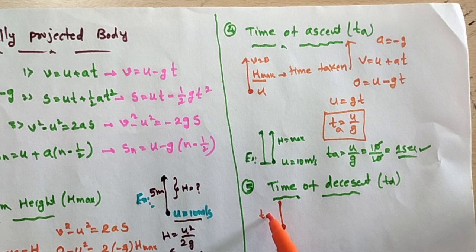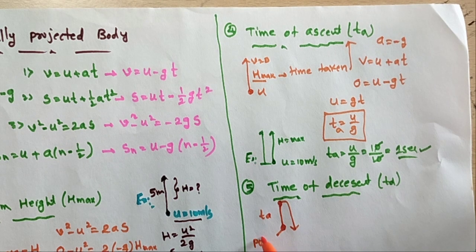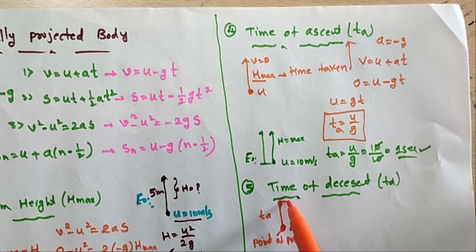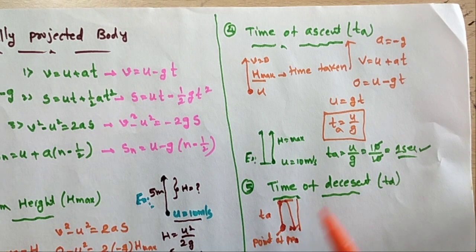This is the time of ascent, to the point of projection on the ground. Reach the point. This is the point of projection, where the projection happened, that point is called the point of projection. How much time is taken to reach the same point, freely falling?